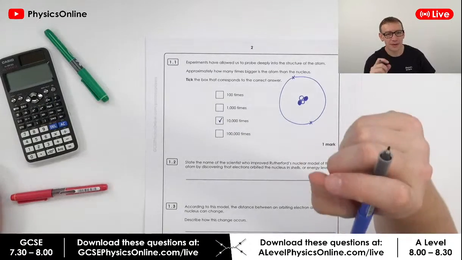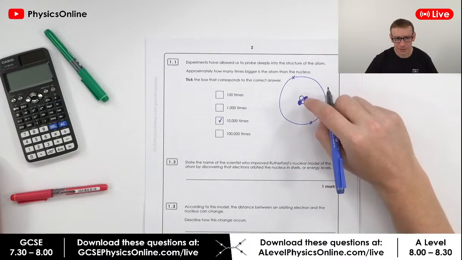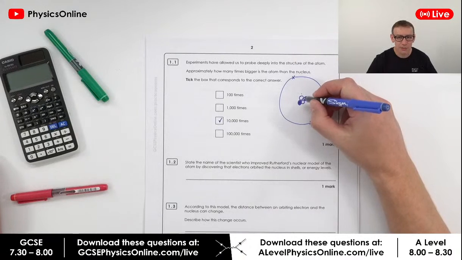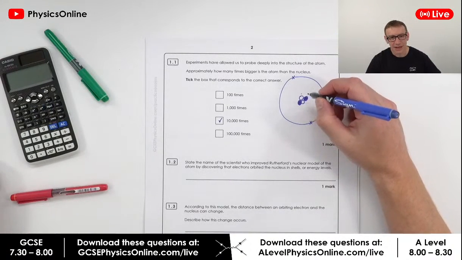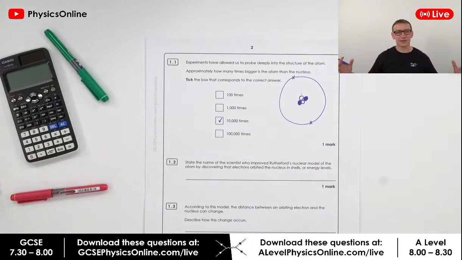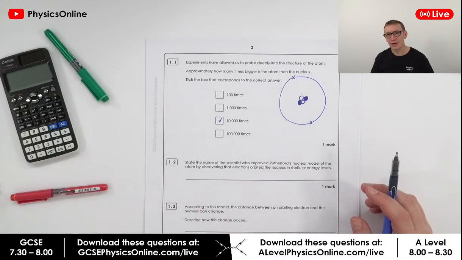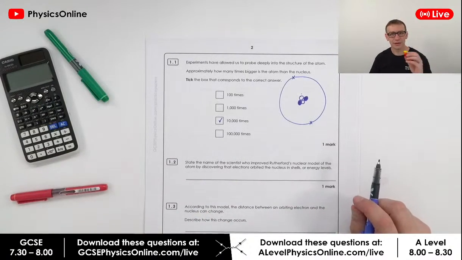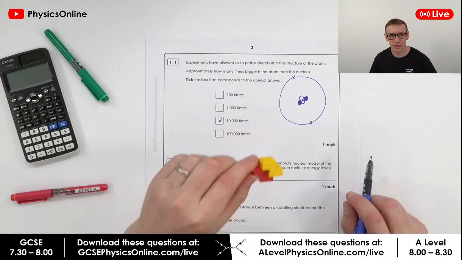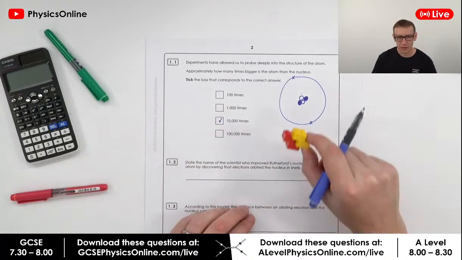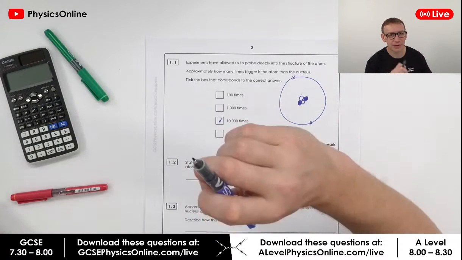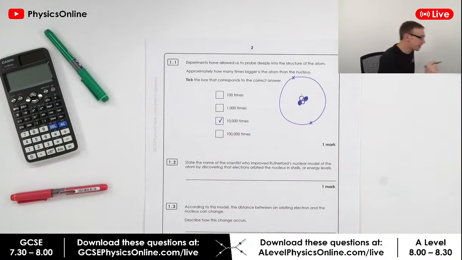Now, what that means really is that if I'd drawn an atom this big, the nucleus, even if I just put a dot here, that really wouldn't have been to scale. And so what I'm trying to emphasize here is just how much empty space there is inside the atom. And that's why when Rutherford, along with the other people he worked with, did their experiment with the gold foil, most of the alpha particles, these positive particles, went straight through, and only a very, very small number were actually deflected by that nucleus. And you do need to know that, because in the specification, which I'm just going to get for you.